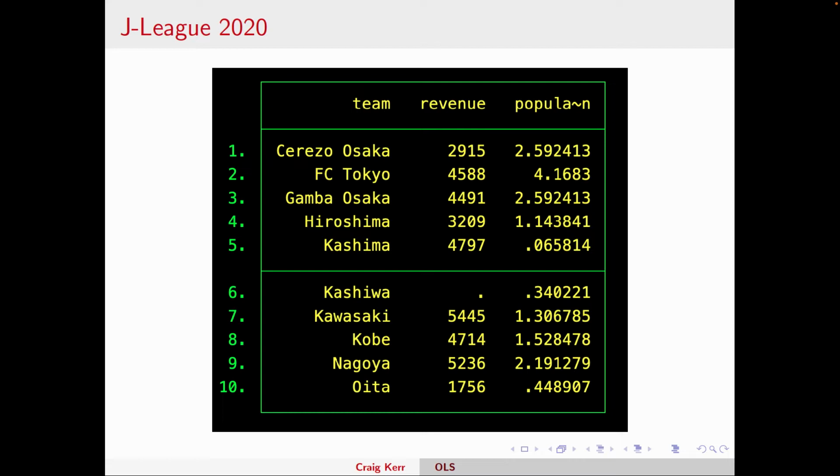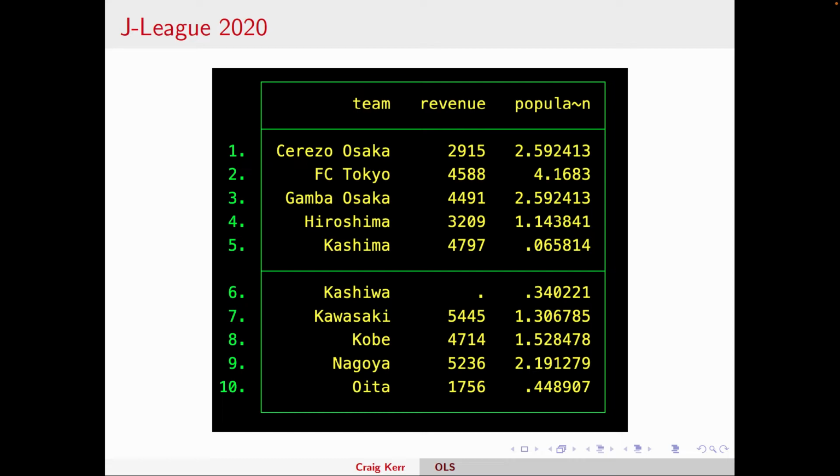I have a lot more. I have 56, I think. As you can see, Kashiwa is missing revenue data. I don't know why, but it was missing in the report that I downloaded from the league's official website. And this is just a common issue you come across with data. It's almost never complete, perfect, or without errors. So everything I'm going to do here is going to omit Kashiwa because we don't have data on the revenue.